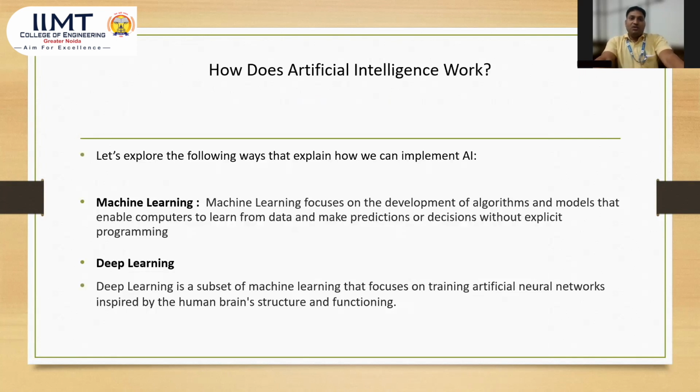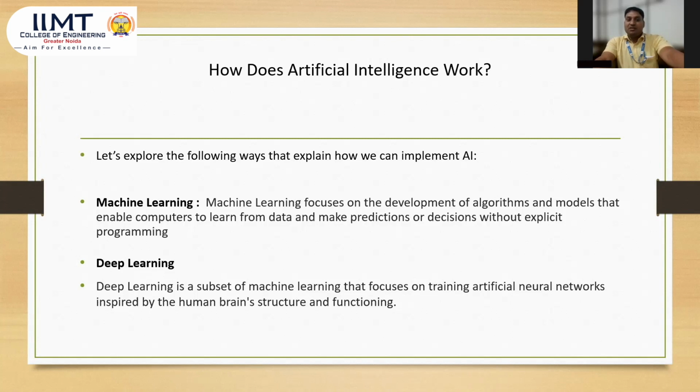Now we are going to see how artificial intelligence works. What is the mechanism behind artificial intelligence? How are tasks performed by artificial intelligence? Let's explore the following ways that explain how we can implement AI. So first of all, we know that AI uses agents. Through the agents, the artificial intelligence performs the task. Here are the two types of methods by which artificial intelligence can work.